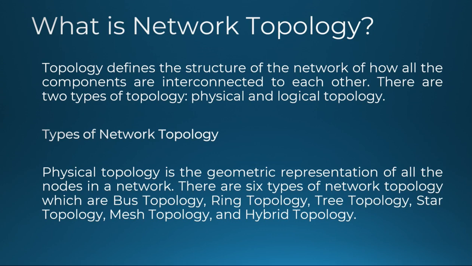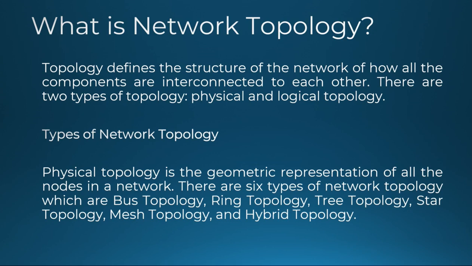We can also say it is a kind of arrangement of different elements. Network topology is the way the devices are connected in a network. It defines how these components are connected and how the data is transferred between the network. Understanding the different types of network topologies can help in choosing the right design for a specific network. So, physical topology is the geometric representation of all the nodes in a computer network.